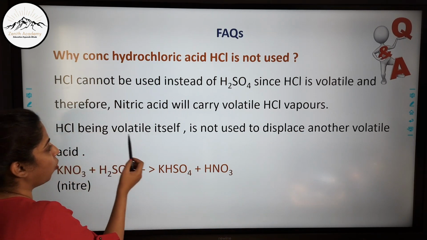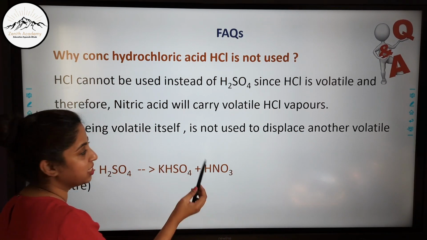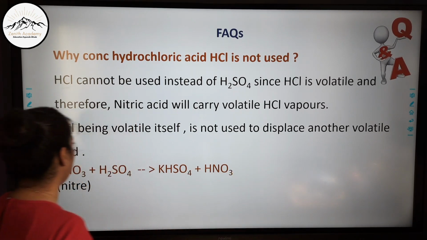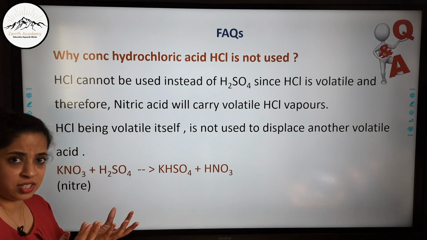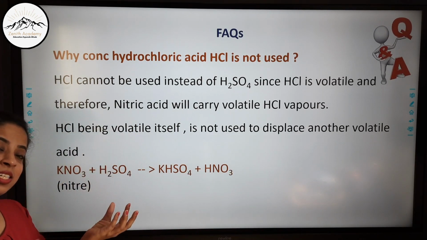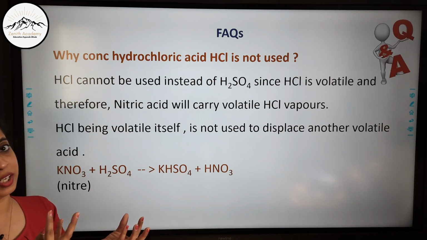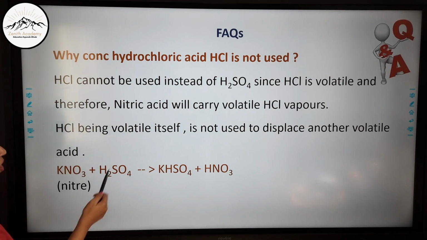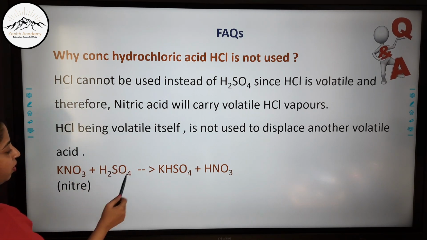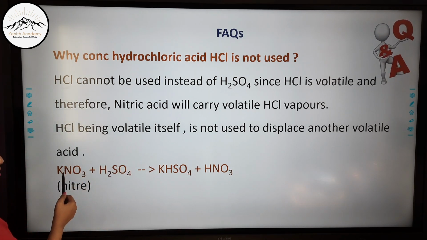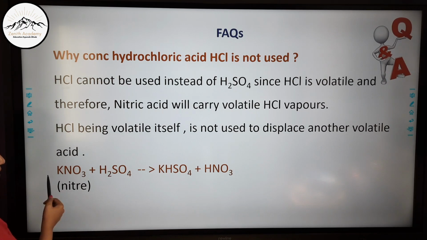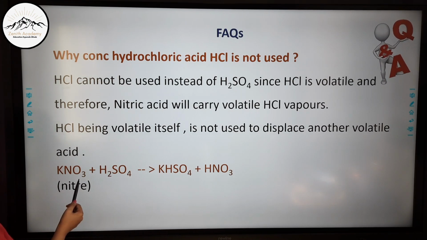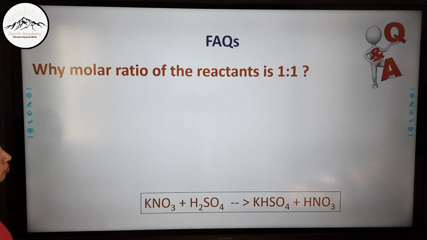HCl, being volatile itself, is never used to displace another volatile acid. If there is one volatile acid and a salt of another volatile acid, it will not be able to displace it. That is why HCl is not used. Only H2SO4 can displace the acid from its salt.